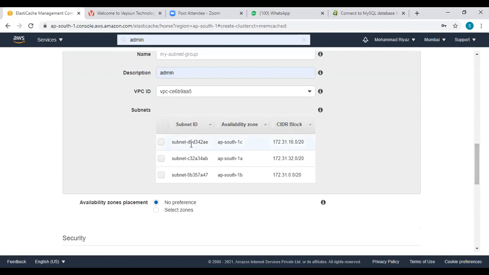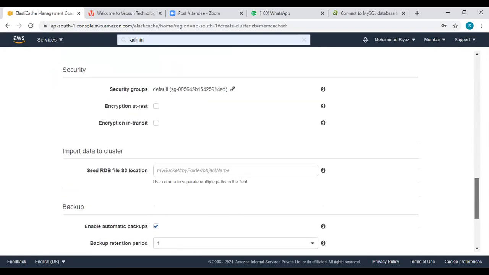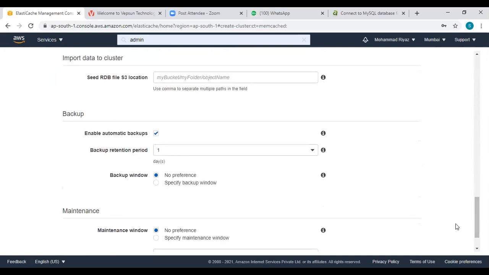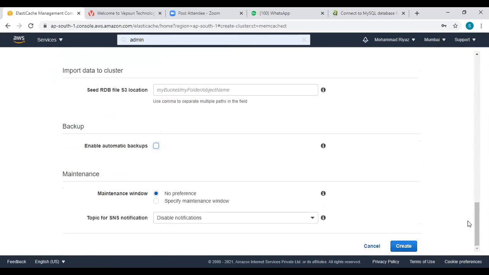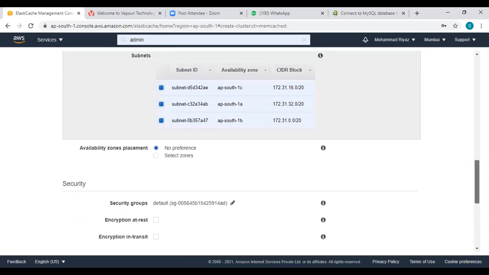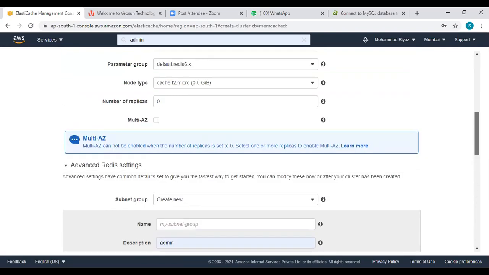Okay, so here you can select, scroll down, default. I am not enabling the backups and all those things, and I'm not enabling any encryption and all.